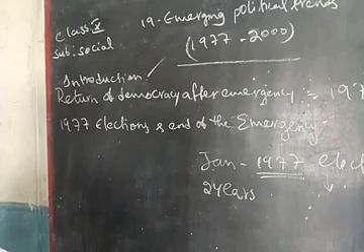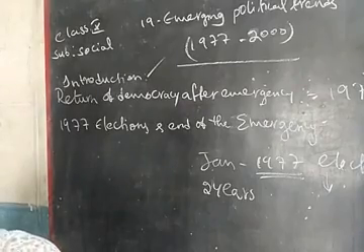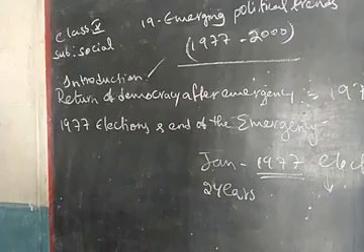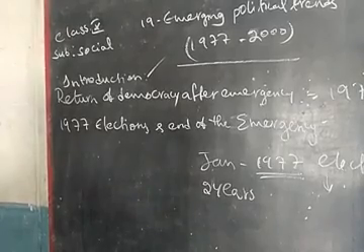So Janata party is the combination of four political parties. What are they? Swatantra party, Bharatiya Lok Dal party, then Bharatiya Jana Sangh party, then Communist party, Socialistic party. These are the four parties together form Janata party.